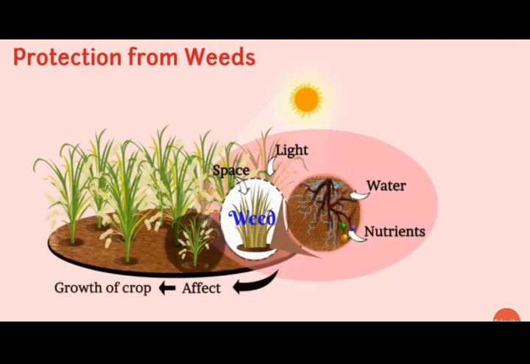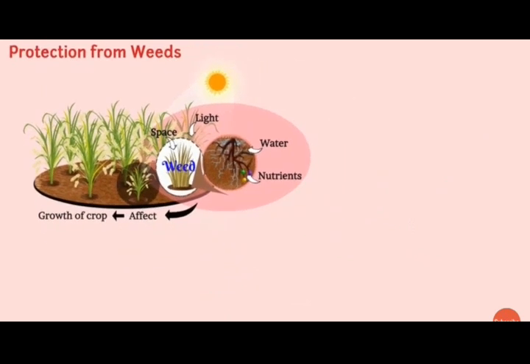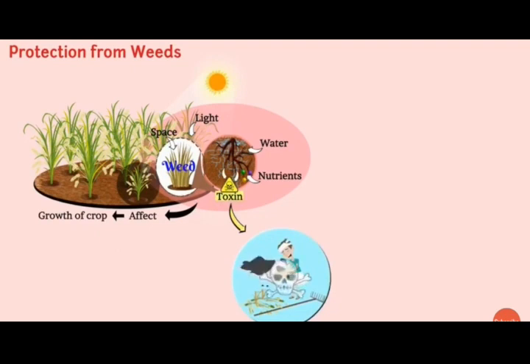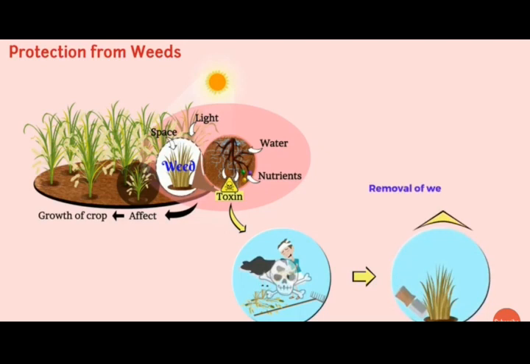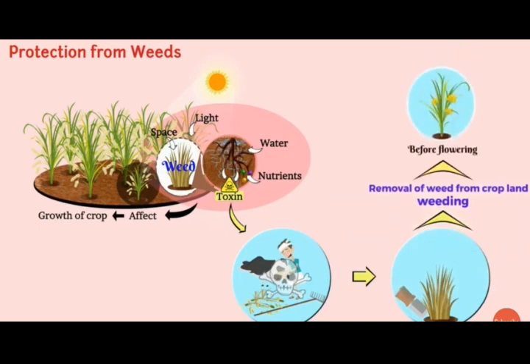Sometimes these weeds also release toxins which are hazardous for our main crop and also dangerous for animals and human beings. So, we should remove these weeds from our cropland. The removal of weeds from the cropland is known as weeding. The process of weeding should be done before flowering of the main crops.